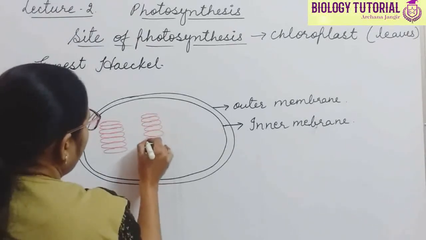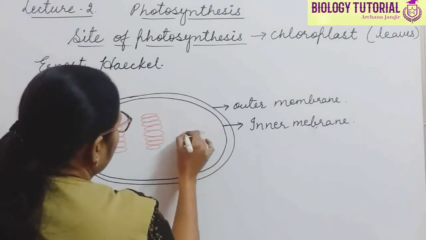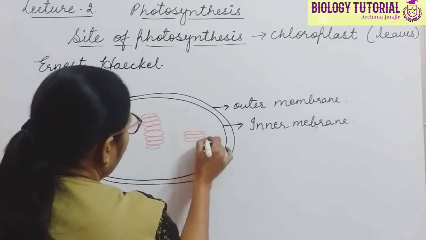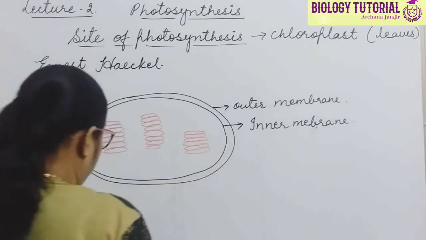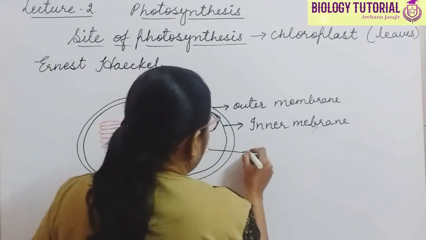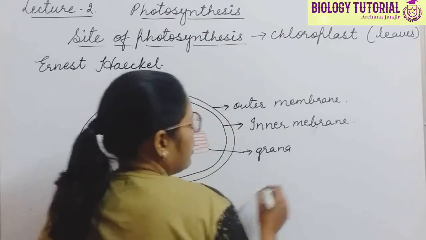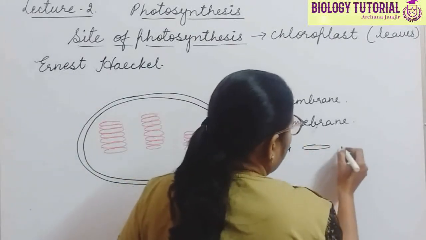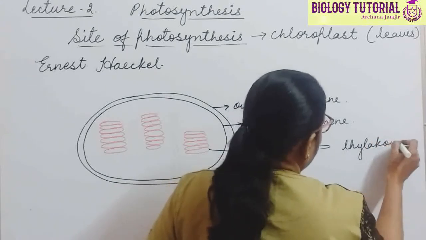The single unit of grana is called a thylakoid. So here this is grana, and its single unit is called a thylakoid.